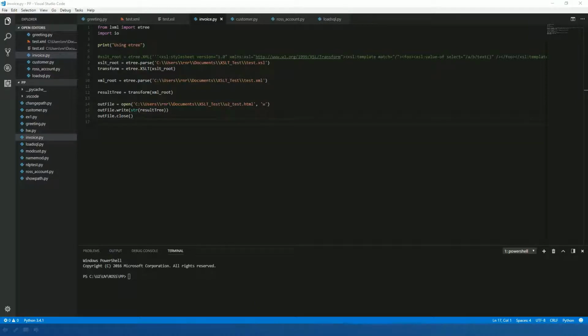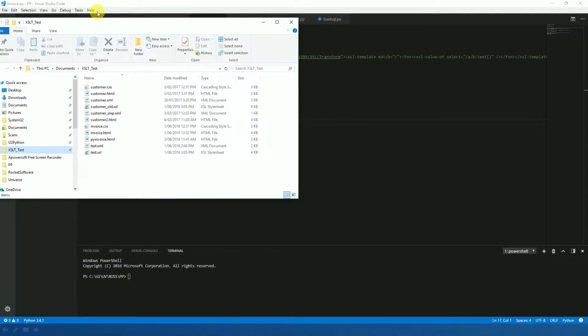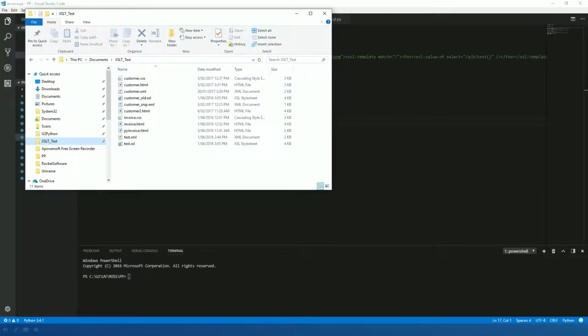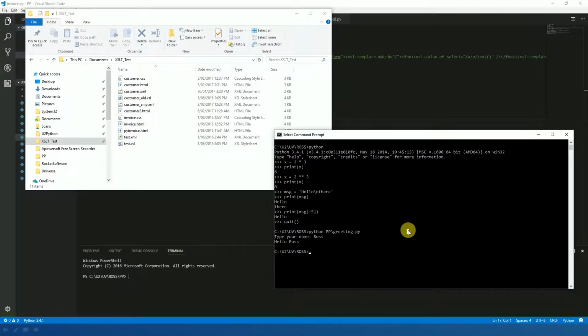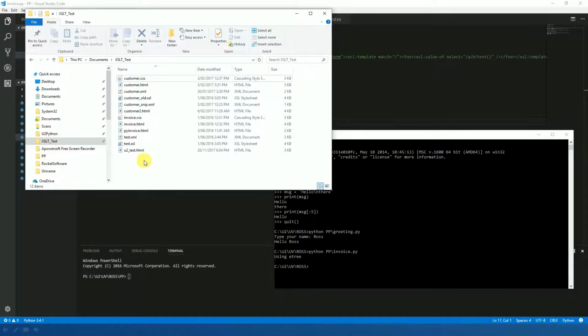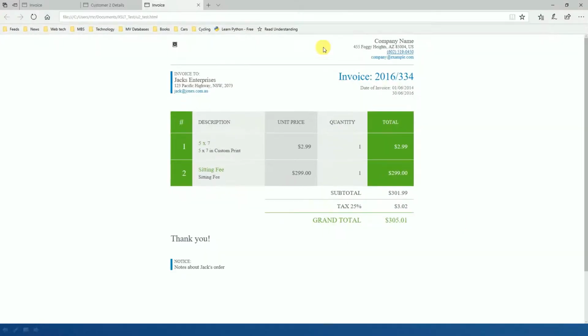So I need to go to the XSLT test folder. There's a Windows Explorer window with that open. Here's my command prompt. And now all I want to do is run python pp/invoice.py. When I run that, we should see a file appear in the Windows Explorer window. There it is. If I open that file up, it's on another window here, I drag that up, and there's that invoice. Now that's just standard XSLT technology run by Python using some sample XML data.